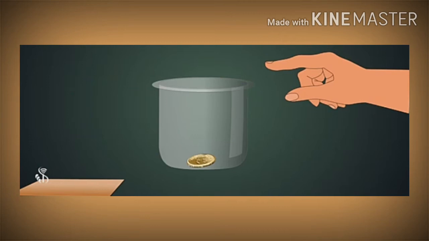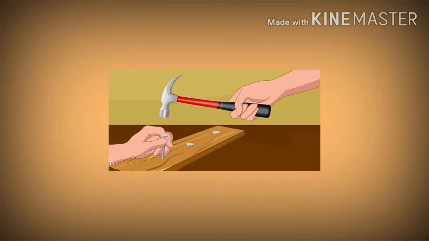Now we are going to learn about pressure. Take some sharp pointed nails and push them into a wooden plank by hammering on their heads. Now take a nail and hold it with its head on the plank and hammer it down from the pointed end. When pressing the drawing pins into a drawing board, they get into the board easily.